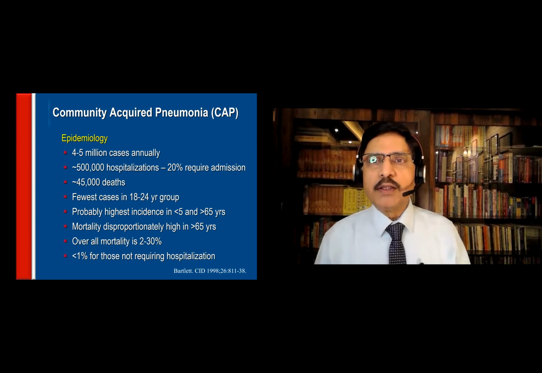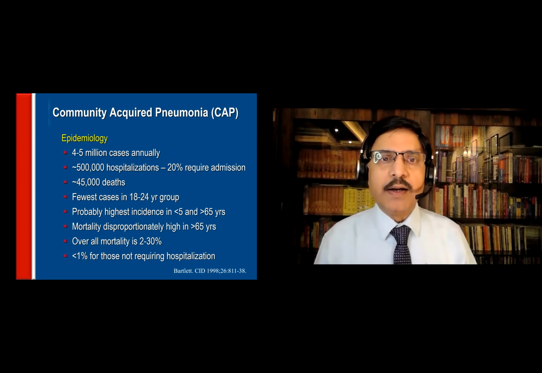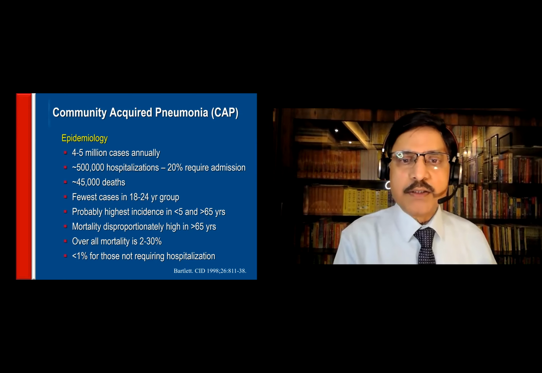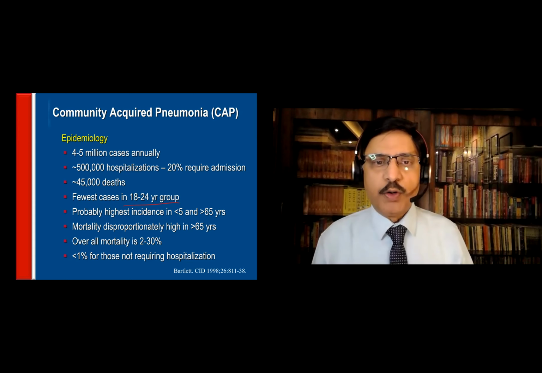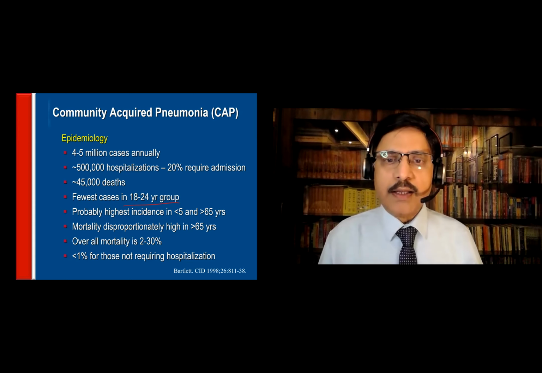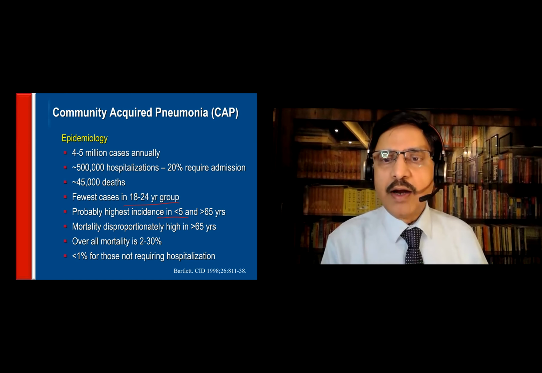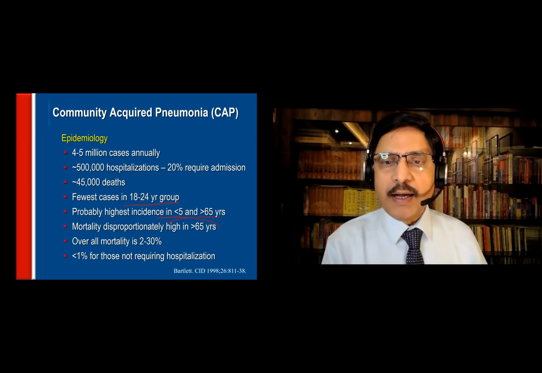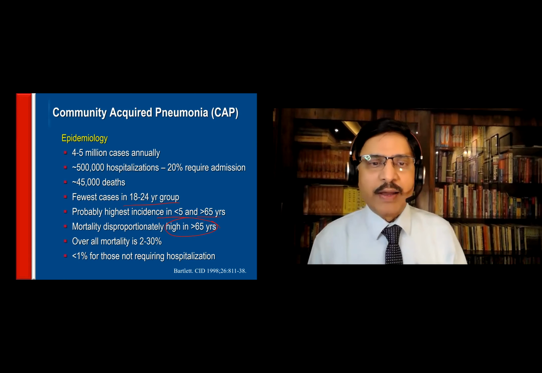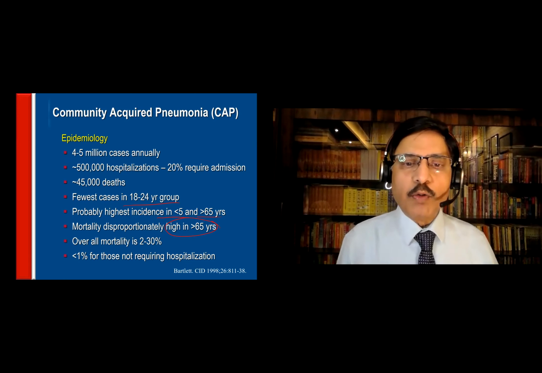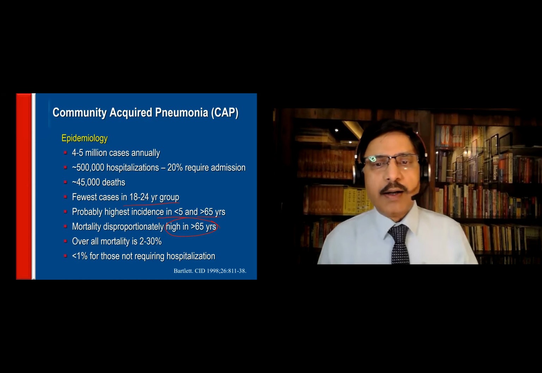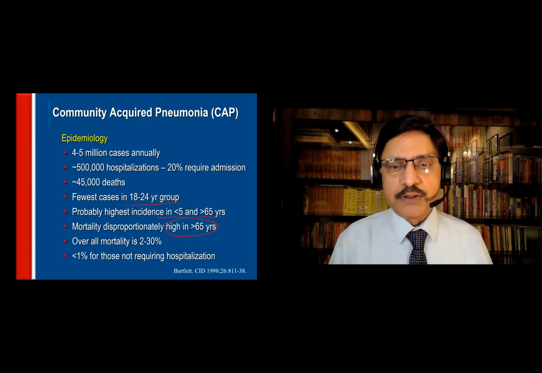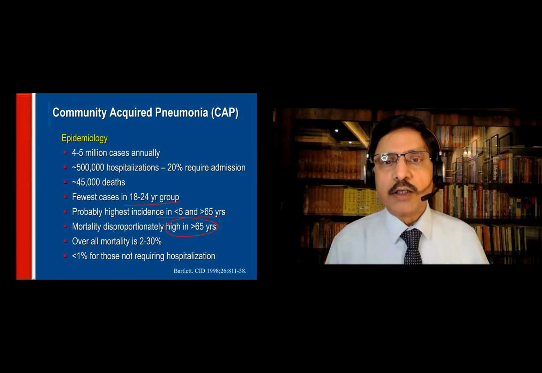So epidemiology, I'm not going to spend much time on this slide. It's a very common disease, and notably the importance is 18 to 24, we do not get many cases. The highest incidence is less than 5 and more than 65. Disproportionately high mortality in 65 and above. Overall mortality could be as low as 2% and as high as 30% without proper treatment. Only less than 1% are those not requiring hospitalization.